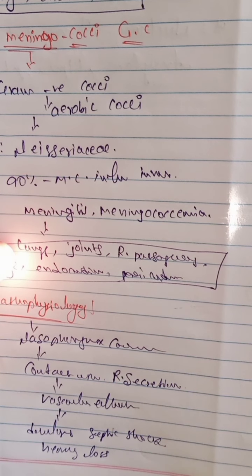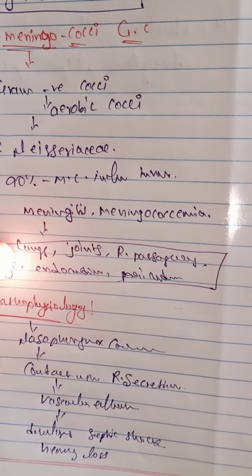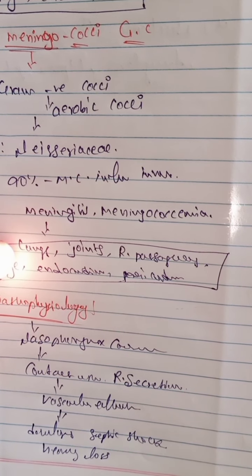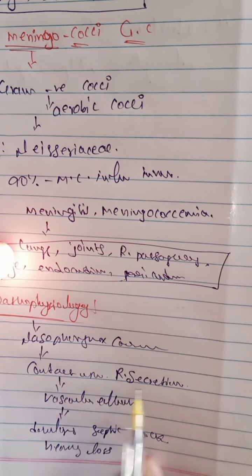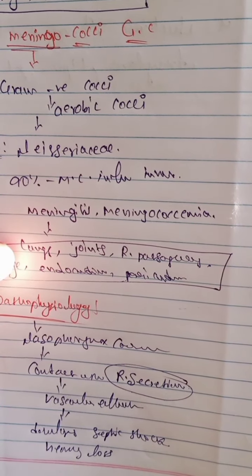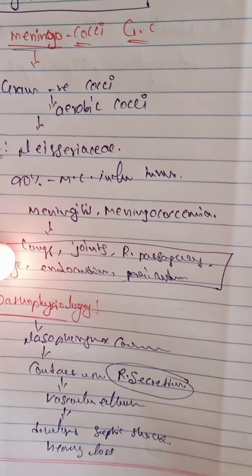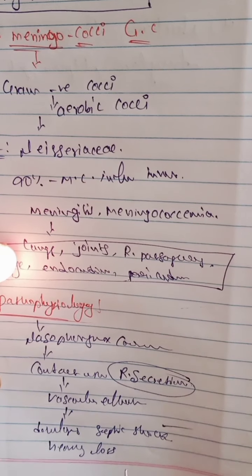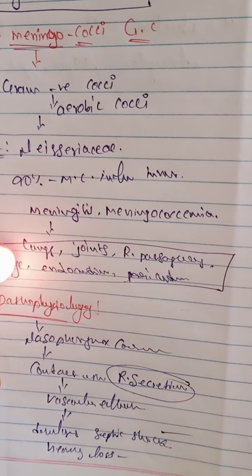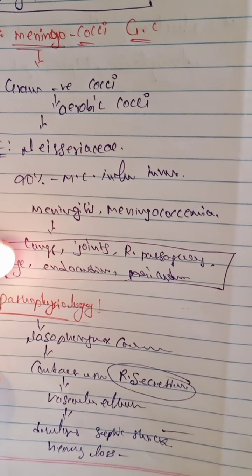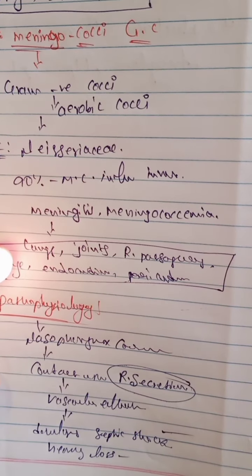And the next one, the different types of diseases are produced by this gram negative cocci. So this is the pathophysiology, mainly involved in direct contact with the respiratory secretions. So it produces different types of diseases in our body, for example, septic shock and loss of hearing, permanent hearing loss. What are the risk factors of the meningococci?